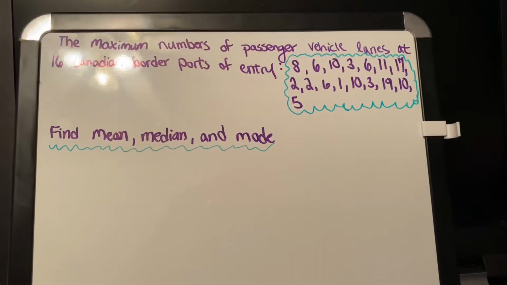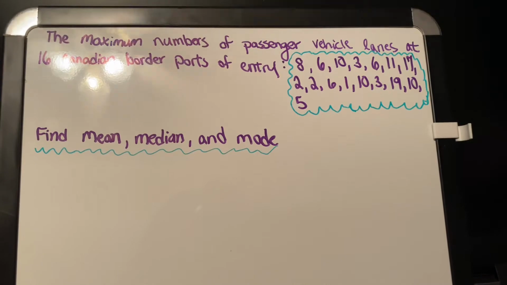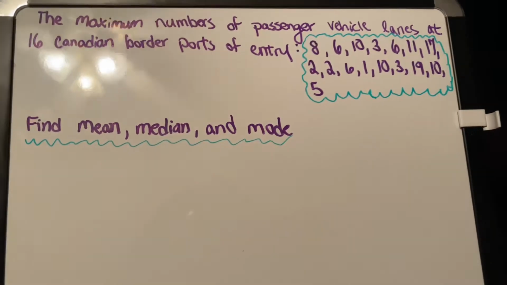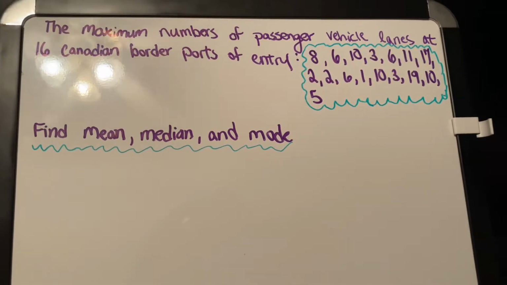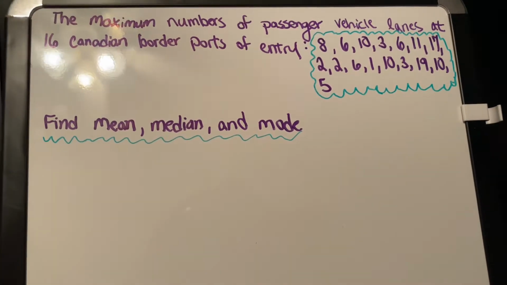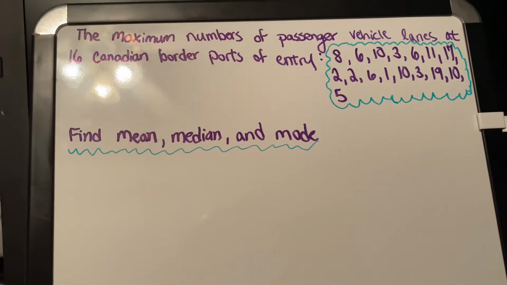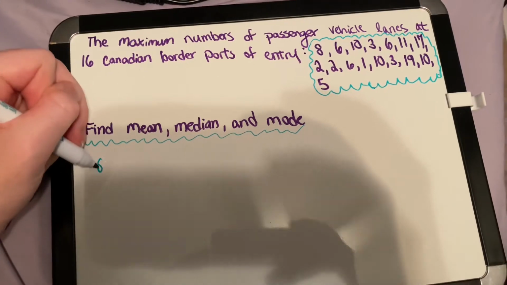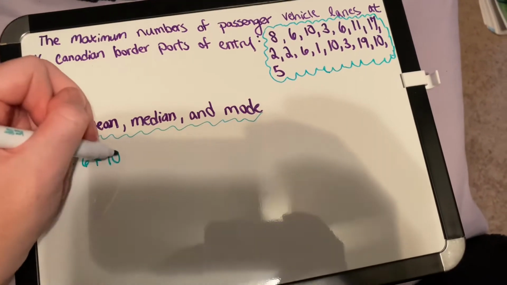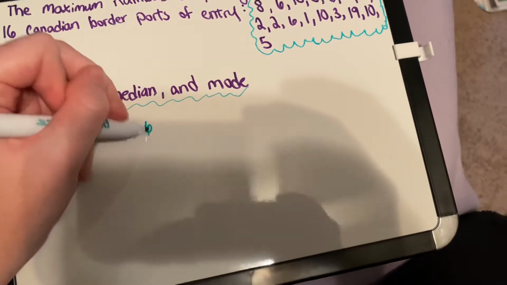Okay, so for number 23 on page 75, the maximum numbers of passenger vehicle lanes at 16 Canadian border ports of entry, you're going to find the mean, median, and mode of the data set. So for the mean, you're going to add up all the numbers in the data set, then divide it by the amount of numbers that are in the data set. Right now, I am adding all the numbers up in the data set. After I add them up, I'm going to divide it by the amount of numbers that are in the data set.